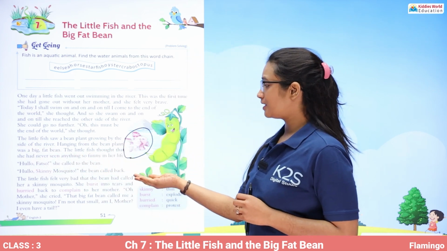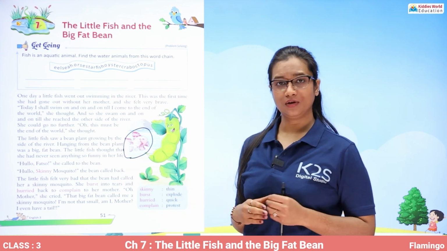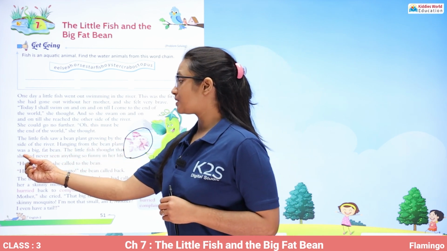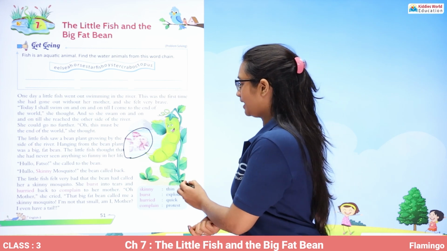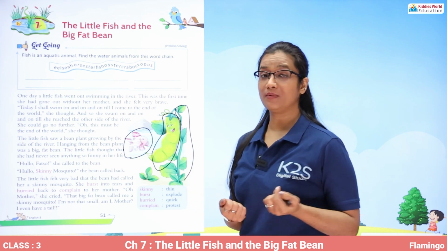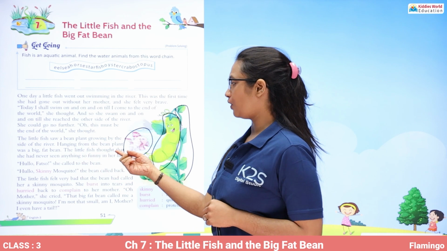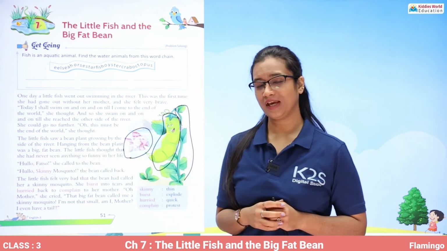As you can see in the image, hanging from the bean plant was a big fat bean. So the little fish thought that she had never seen anything so funny in her life.